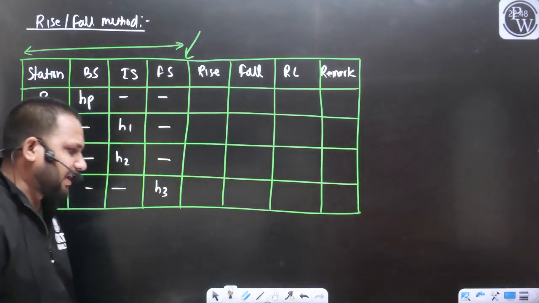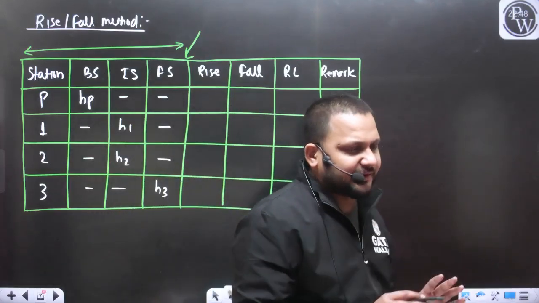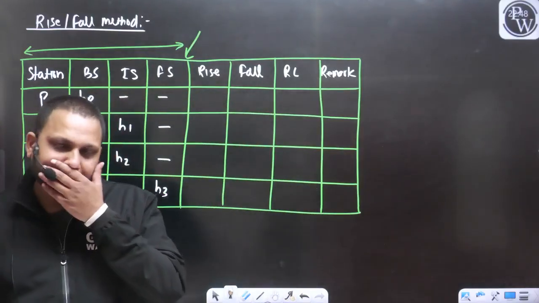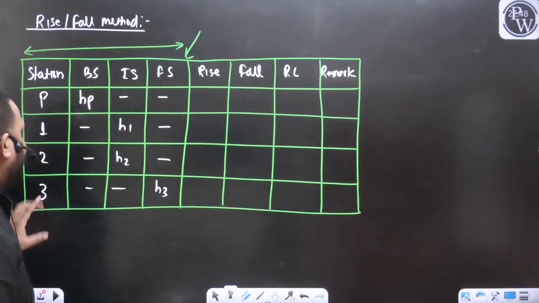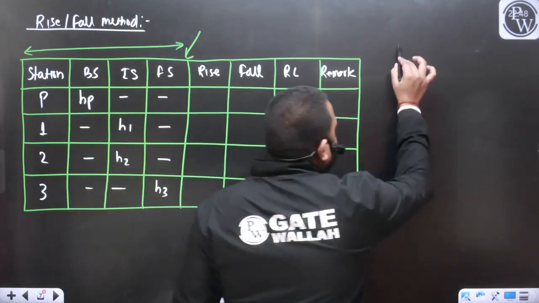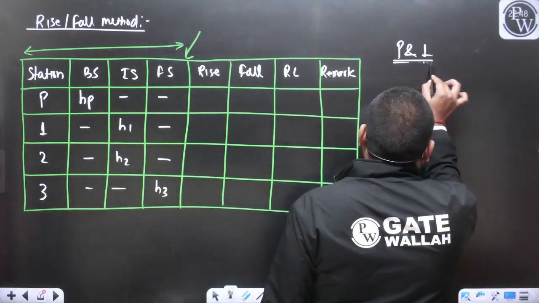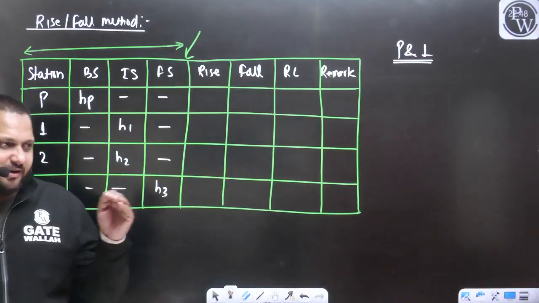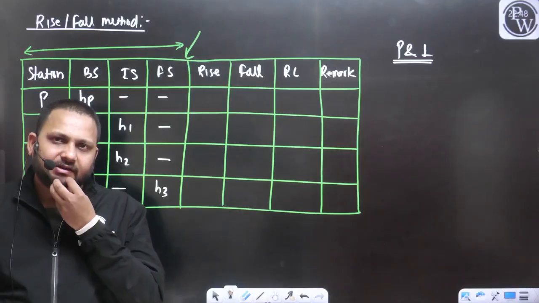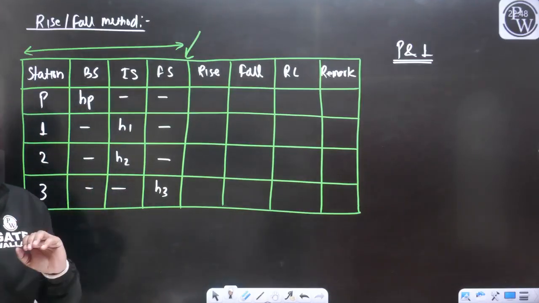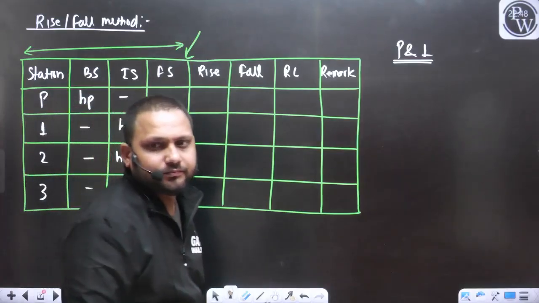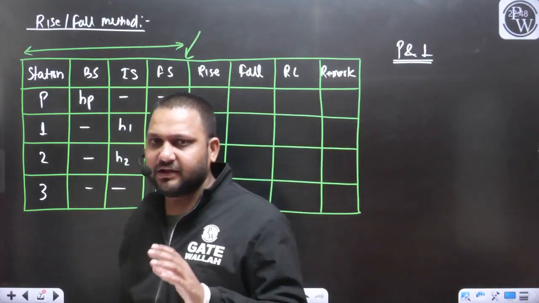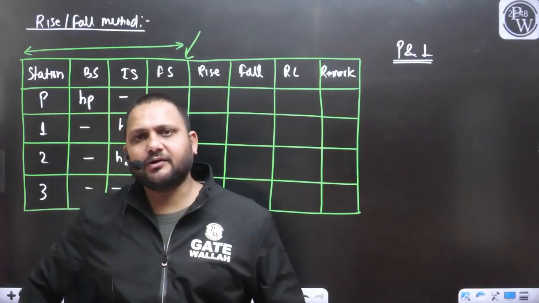Now let's see the concept of the rise and fall. We will compare the current station with the previous station. For example, first we will compare station P and station 1. Is station 1 at a higher elevation or at a lower elevation as compared to point P? That is what I want to know.